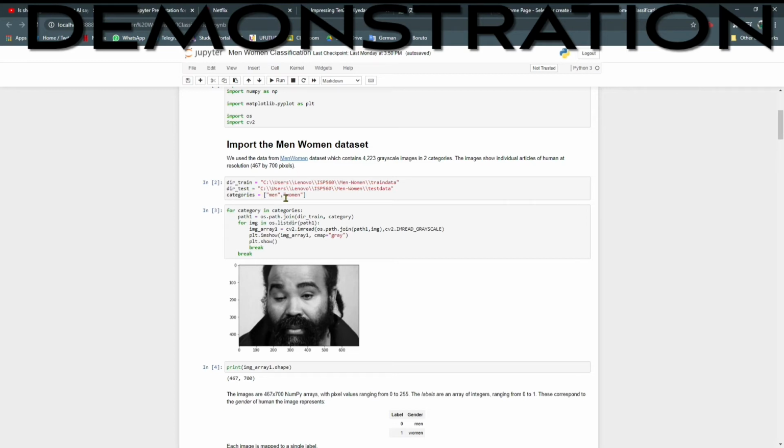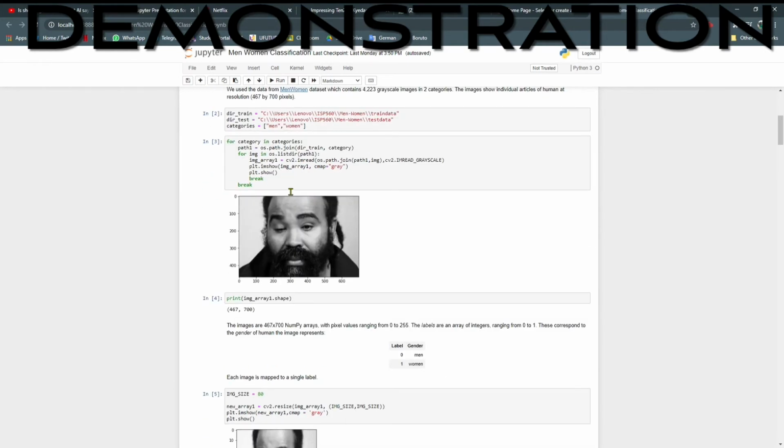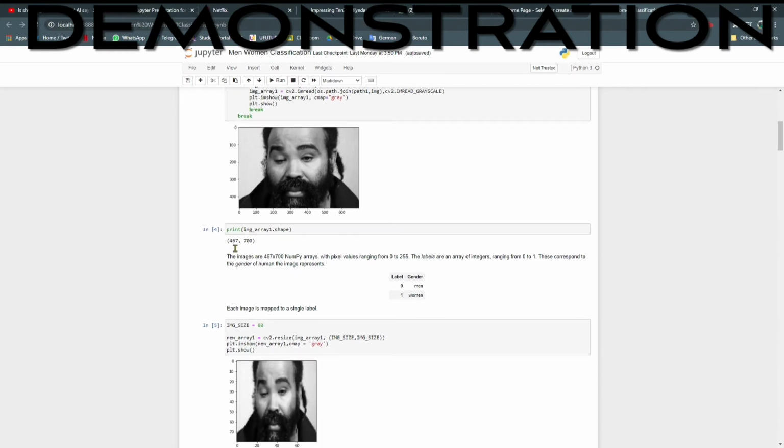As I said before, we have two categories, which are man and woman. The resolution for the pictures is 467 by 700 pixels. So as you can see here, this is the image. It's a very clear and perfect picture, but we change it into grayscale so the coding can learn the image faster. So here is the shape or pixel for the image.